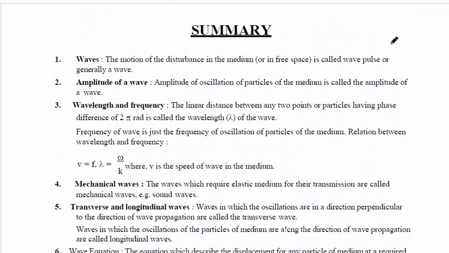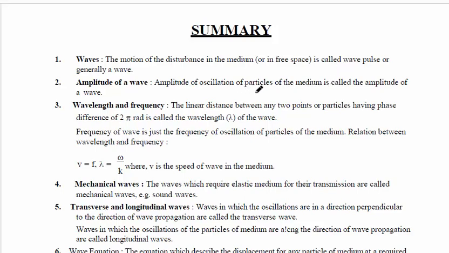So first one, waves. What is a wave? It is the motion of disturbance in a medium is called wave motion. So if a disturbance is set up in a medium, it is called a wave, and if the disturbance spreads in the medium, it is called wave motion.